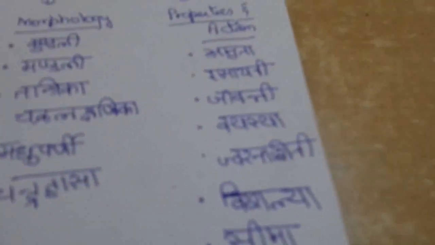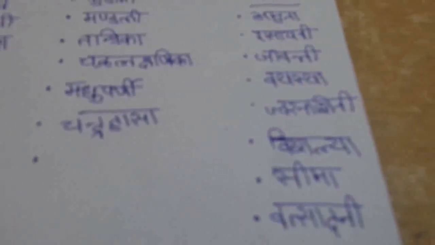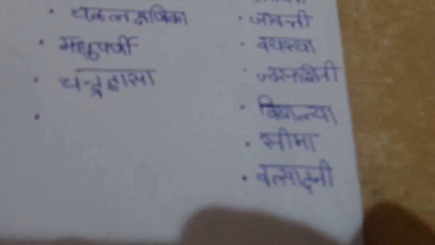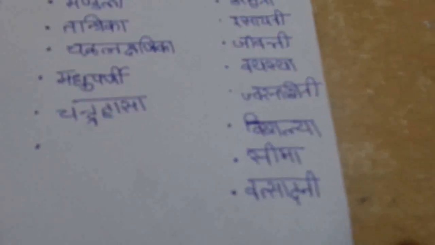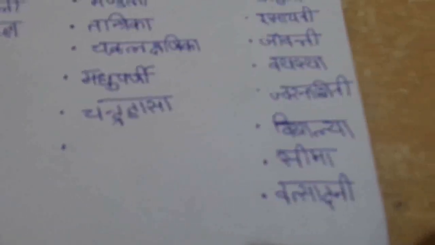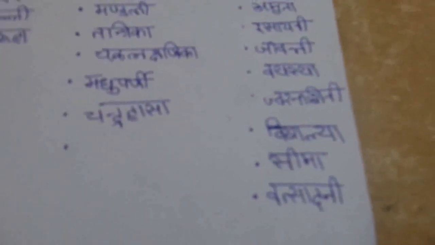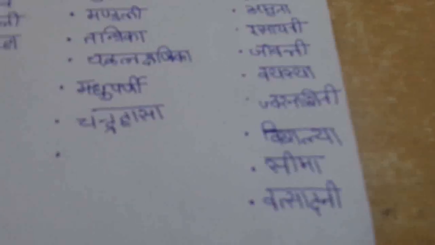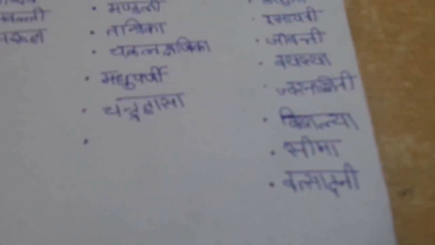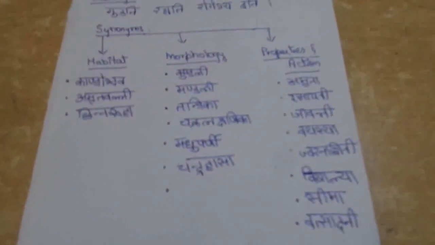It acts against Jwara, hence it is Jwara Nashini. Then Vishalya, it removes the toxins from the body, that act as Shalya. Then Soma means Soma Pradana, that gives strength like that of the Soma. Then Vatsadani. Leaves of the Guduchi are liked by the calves, hence it is called Vatsadani. Okay, done with the synonyms.